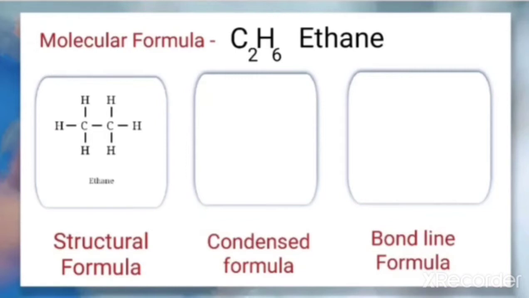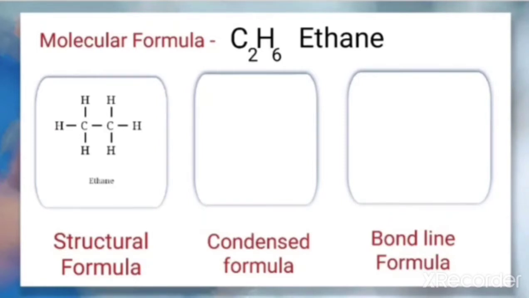In the condensed formula, the arrangement of atoms is shown, but the bonds, meaning the dashes which we make between the atoms, may be omitted, and the number of identical groups is indicated as a subscript. Let us take the same example of ethane and see how we write it in the condensed manner.